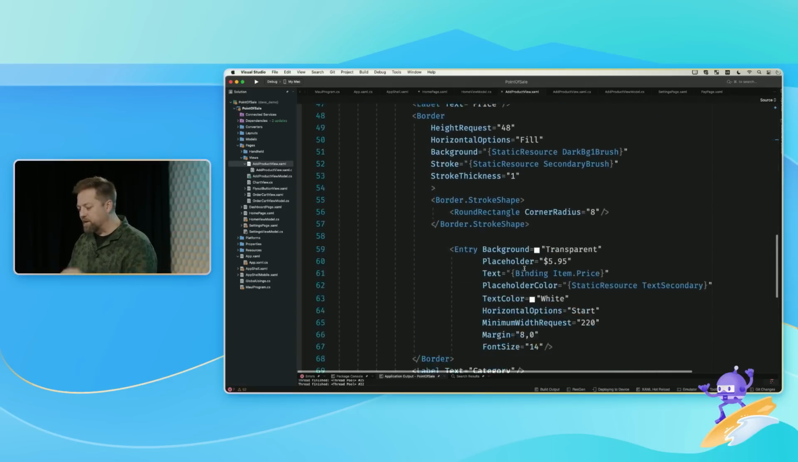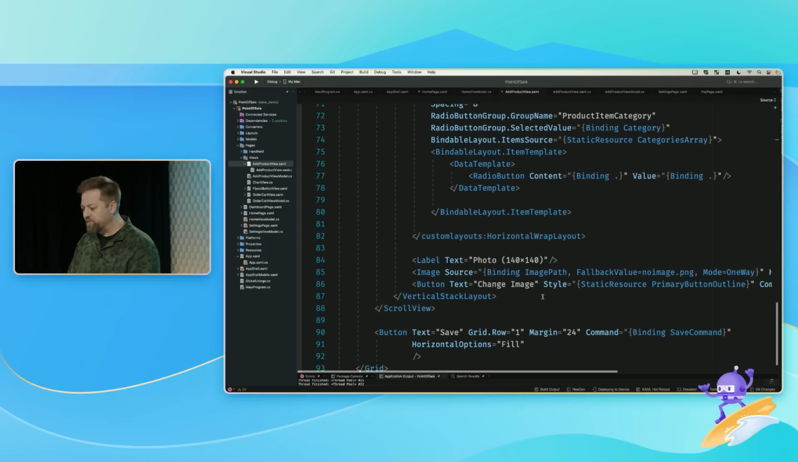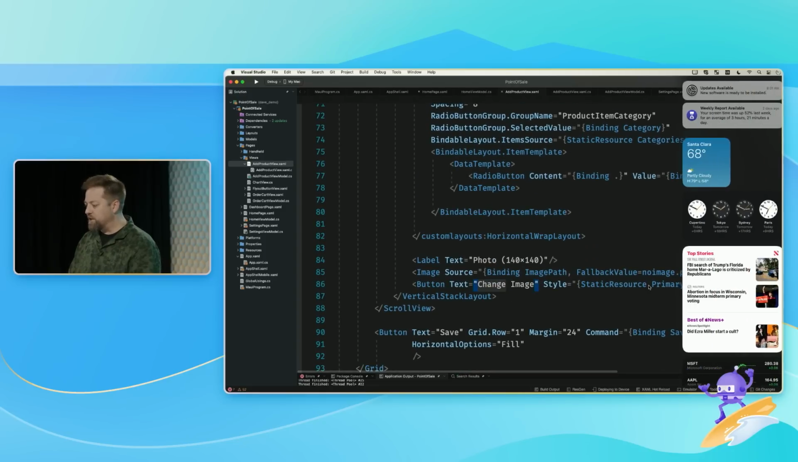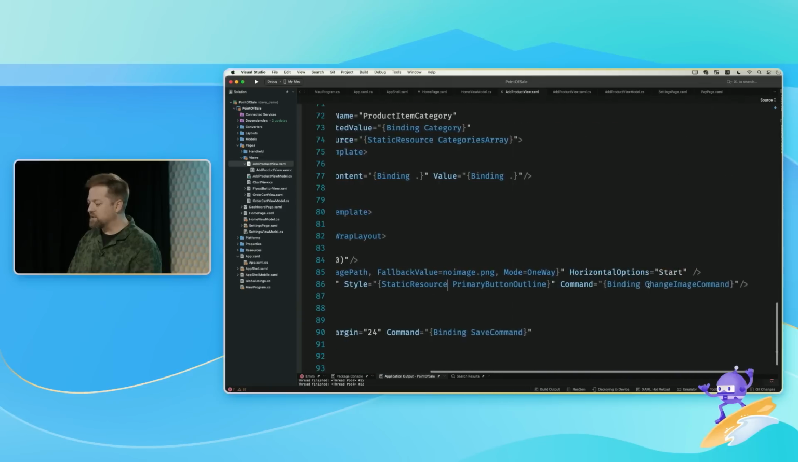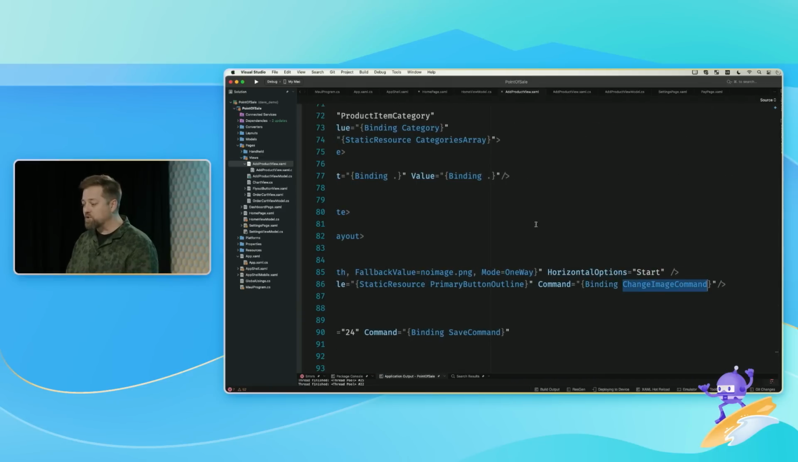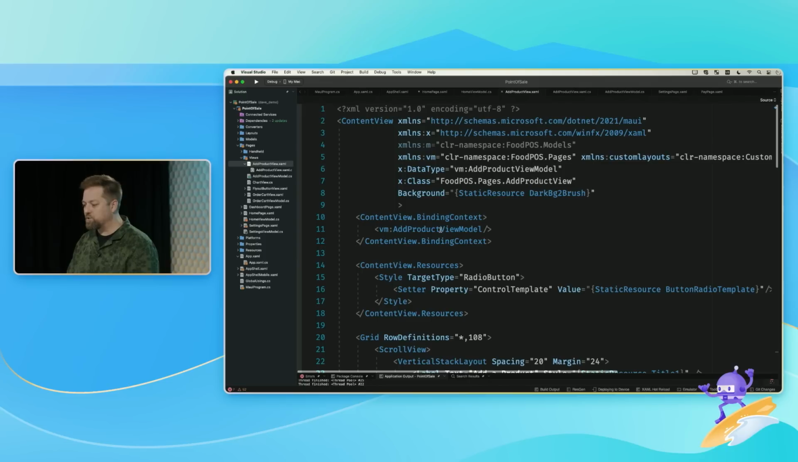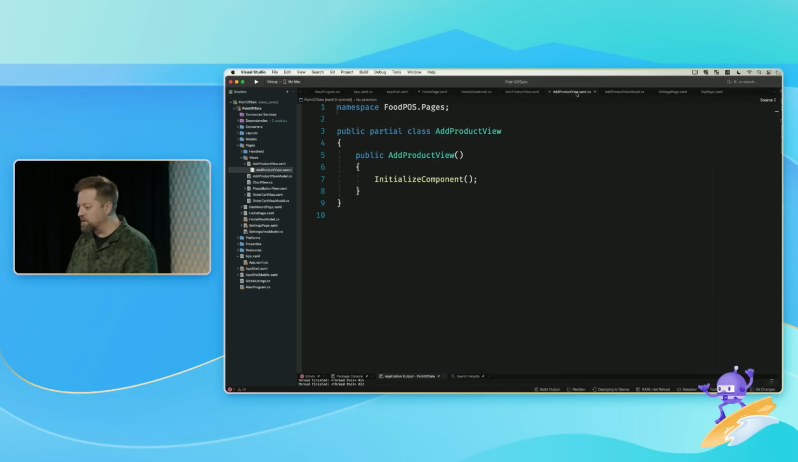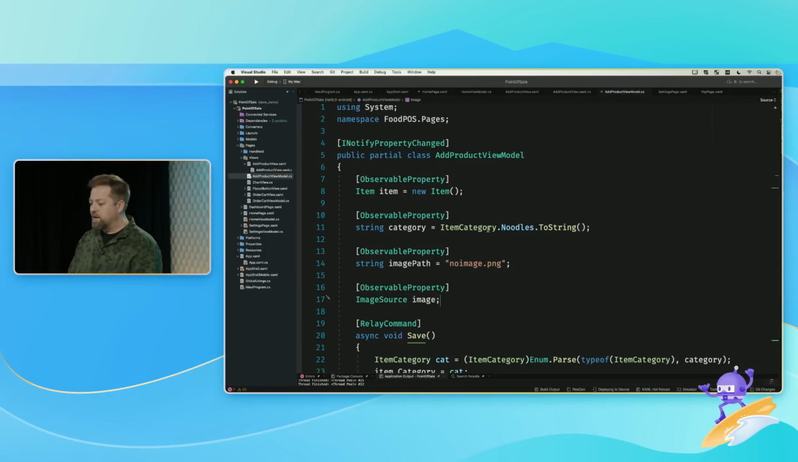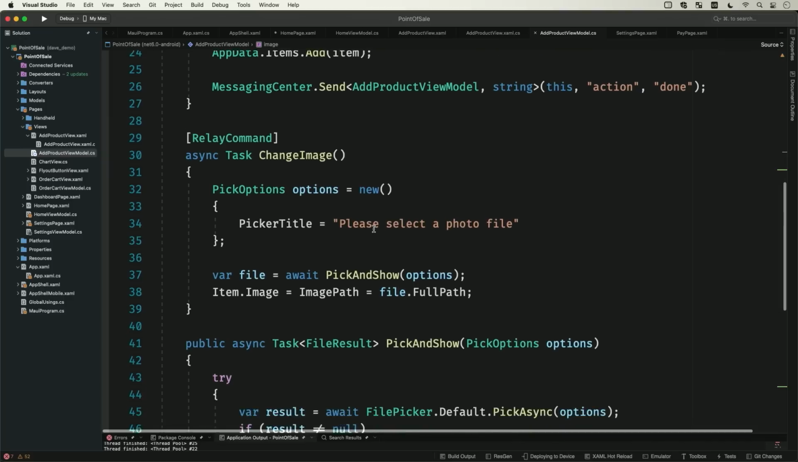So I got a button down here somewhere that says add image. All right, change image. And that change image command, no, I'm scrolling sideways, not opening you. Well, I know that I'm using my add product view model, so let's go there. Nope, add product view model, hello. And here is where I'm going to change the image.